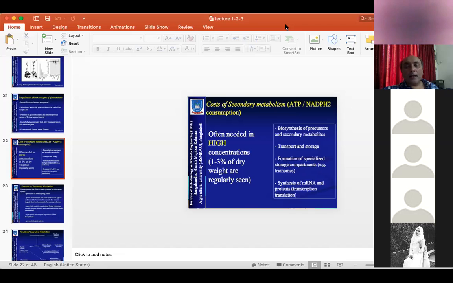Sir, I have a question, sir. Muad, yes. Sir, we know plants can produce different types of secondary metabolites, but specific secondary metabolites are produced by a specific plant. So what are the factors by which the plant decides to produce a particular type of secondary metabolite?